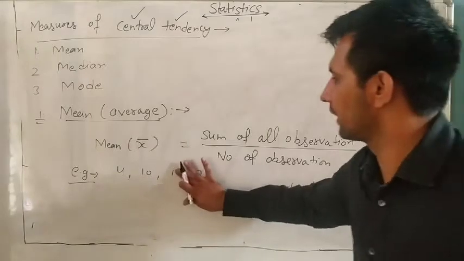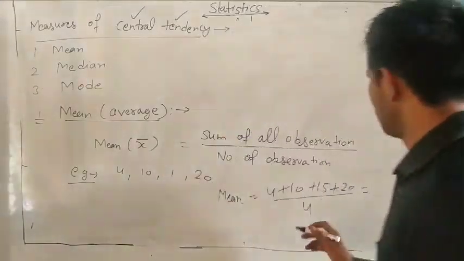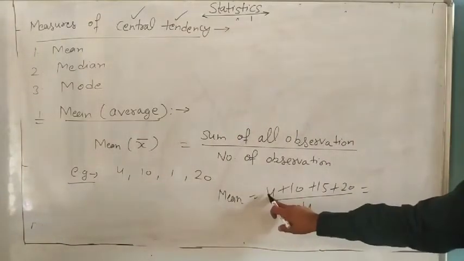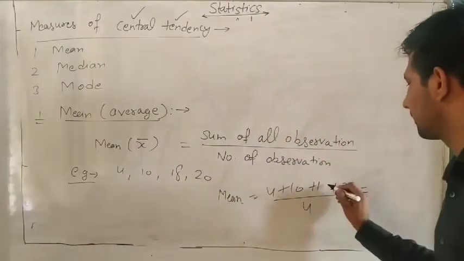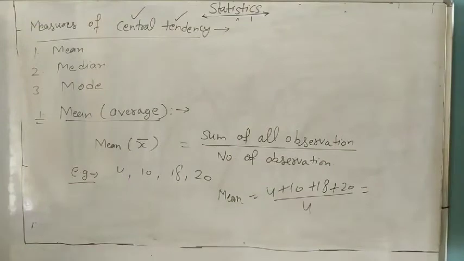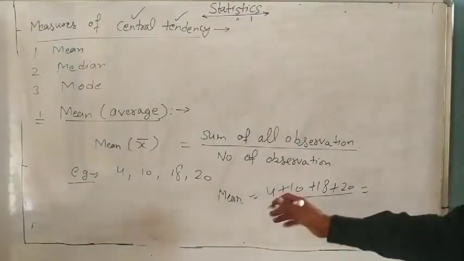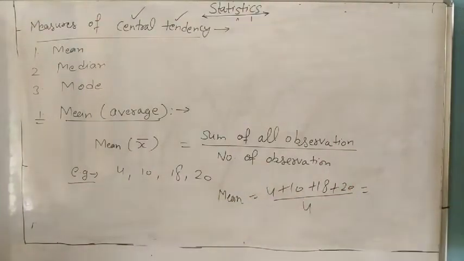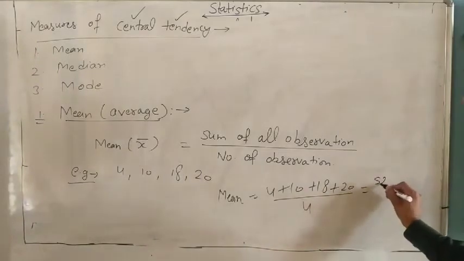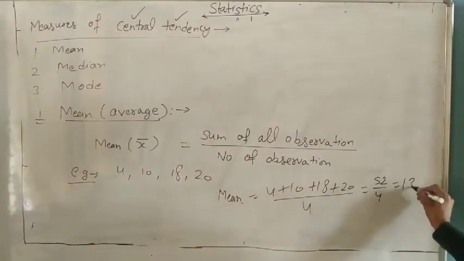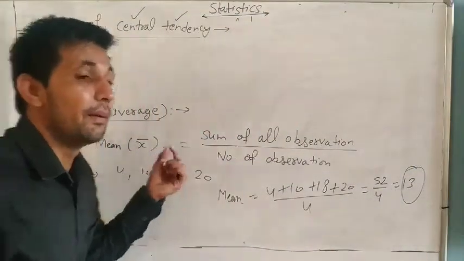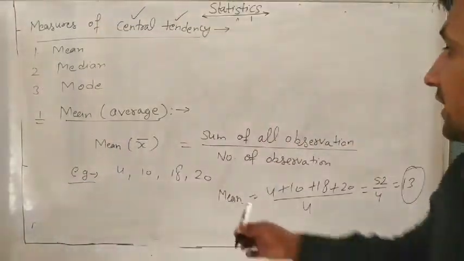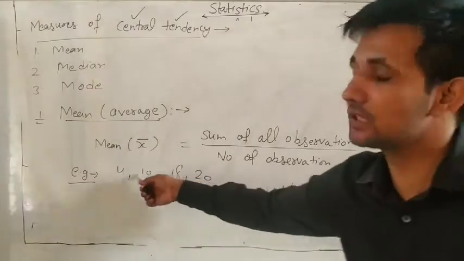4 plus 10 is 14. 14 plus 20. Suppose you can take some bigger value, 30, 34, and suppose it is 18. Okay, it is 18 because if I take 15, it is coming in decimal. In decimal also it's right. So 4 plus 10 is 14, 14 plus 18 becomes 52. 52 divided by 4 is 13. So what is the mean of this? 13. Every student got 13, 13, 13, 13.